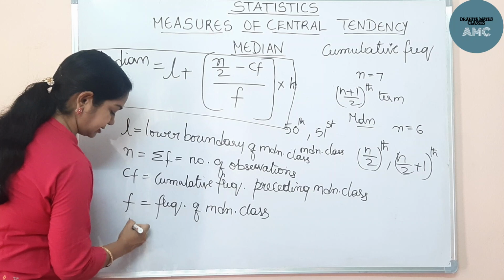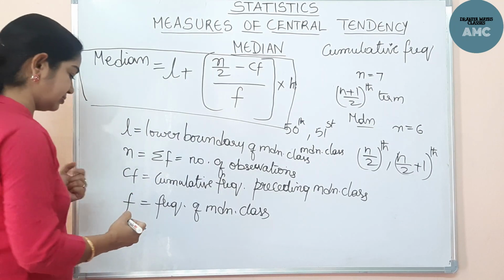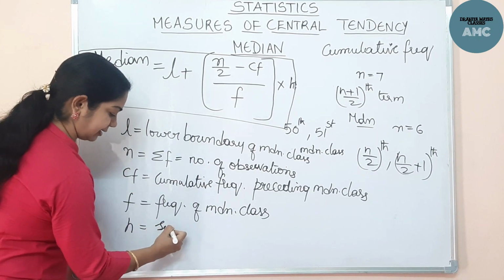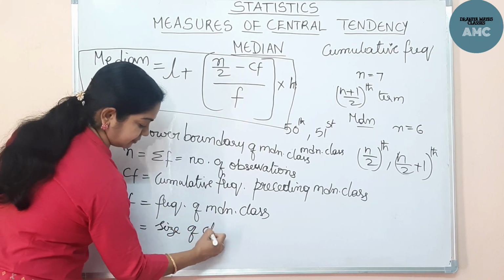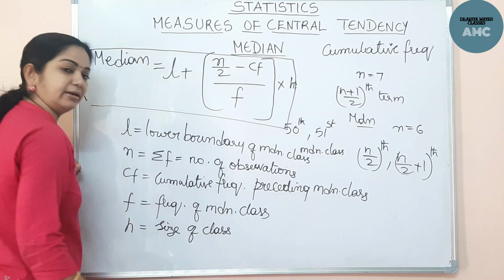Whereas H is the height or the size of the class. Class in the sense of class interval, here particularly the median class.